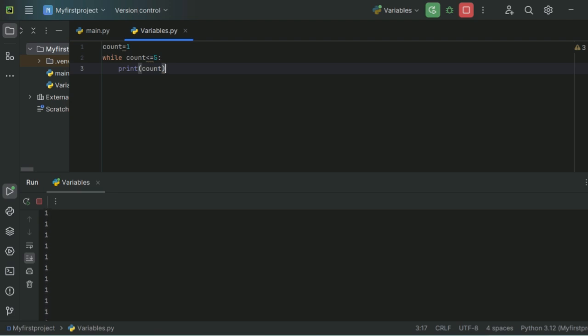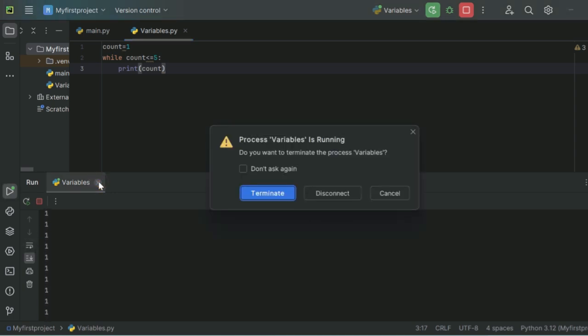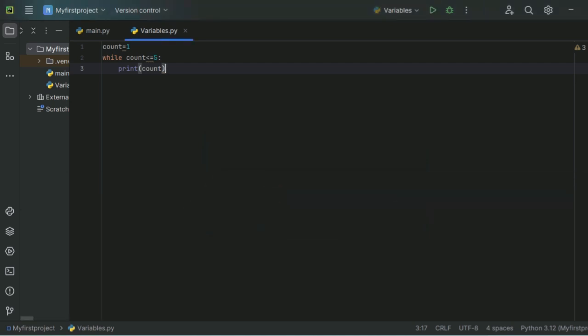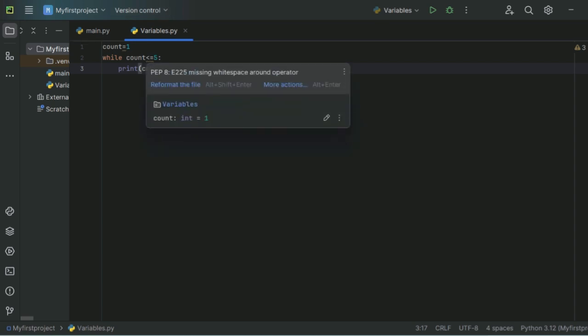This is the biggest mistake we can make in while as well as in for loop. But usually the probability of committing this mistake is more in while loop. Why? Because we are giving one condition here. So see, my loop is in continuity. So what you need to do is, I have to kill the session first. Let me kill this. Now I need to tell that yes, the current value is 1 and this is less than or equal to 5 and it is printing 1. And repeatedly it will keep on printing 1 because your condition will always be true.